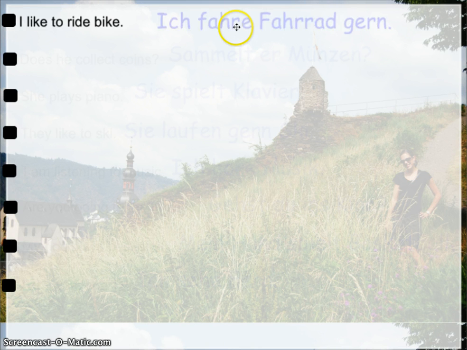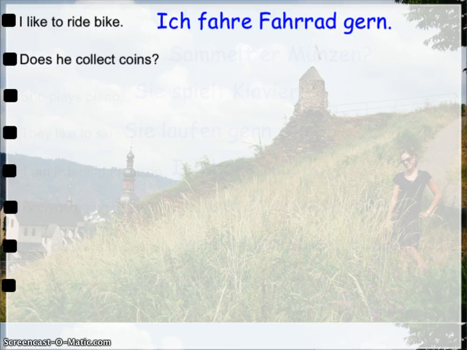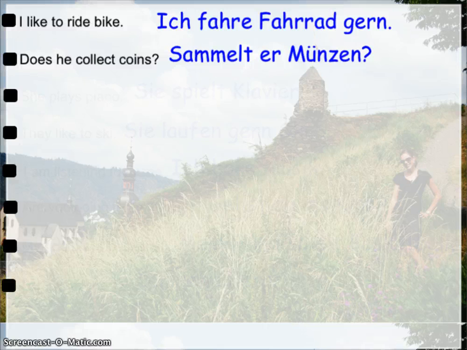Our first example is I like to ride bike. If we're saying this in German, we're going to say ich fahre Fahrrad gern. That gern word at the end changes it to mean like instead of simply I ride bike. How about does he collect coins? If we're asking a question in German, we simply start with the verb. So if I say he collects coins, I'm going to say er sammelt Münzen. If I'm asking does he collect coins, I'm saying sammelt er Münzen. I use all the same words, I just flip-flop two of them around.